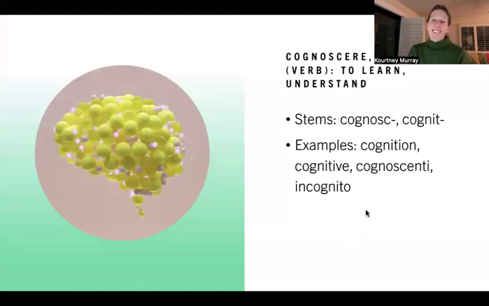Yes, you're welcome. Sorry. Okay, so this word cognoscere, cognitus, classic, famous word. If you don't know any Latin at all, you probably know the phrase cogito ergo sum, which is related to cognoscere. Cognoscere means to learn or to understand. It gives us the stem cogn. The perfect passive participle is cognitus, and mainly we use cogn-, right? So cognition, cognitive. These are both words related to the process of learning and understanding. Of course, now we have cognitive science and this sort of thing.